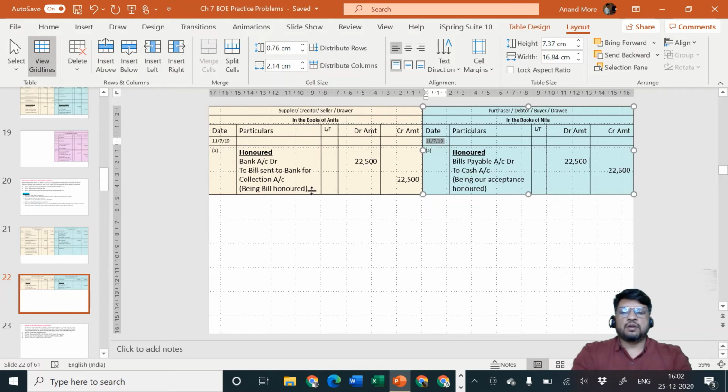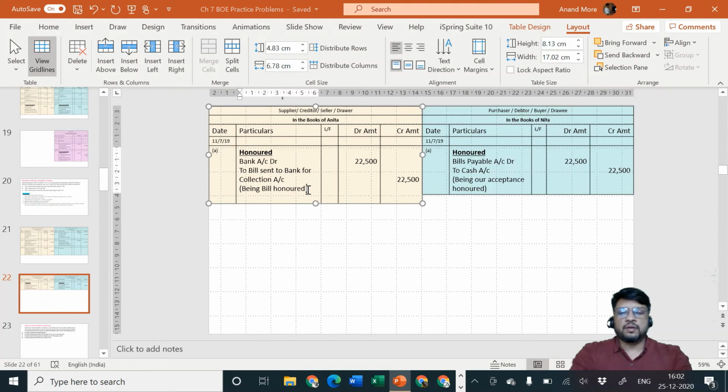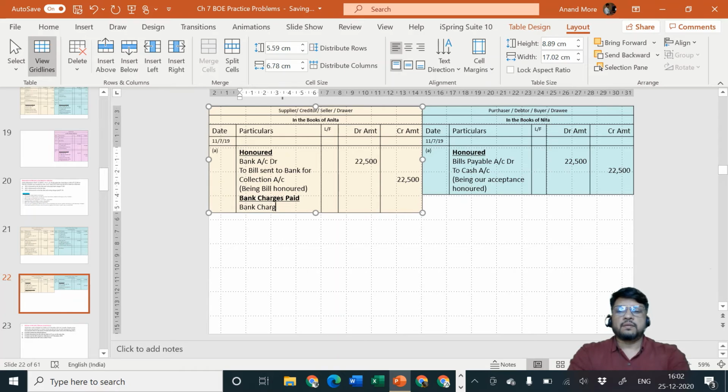A entry is honored, and then there is one more entry for bank charges. Bank charges paid. Entry will be bank charges account debit to bank account.